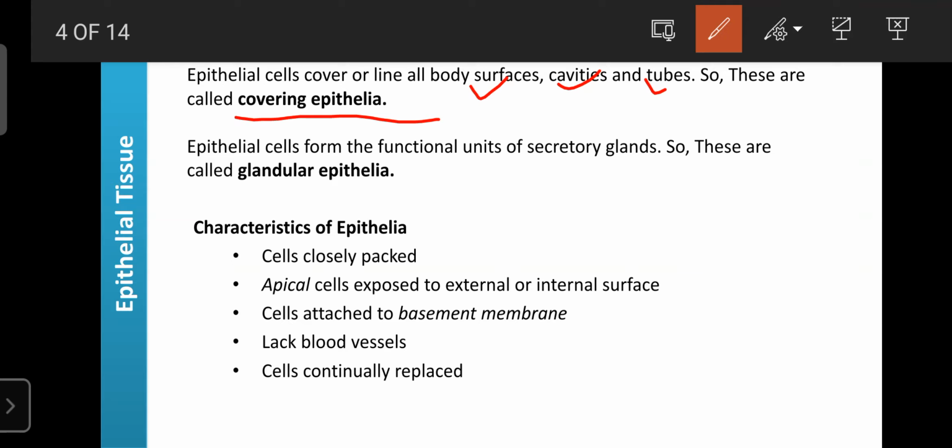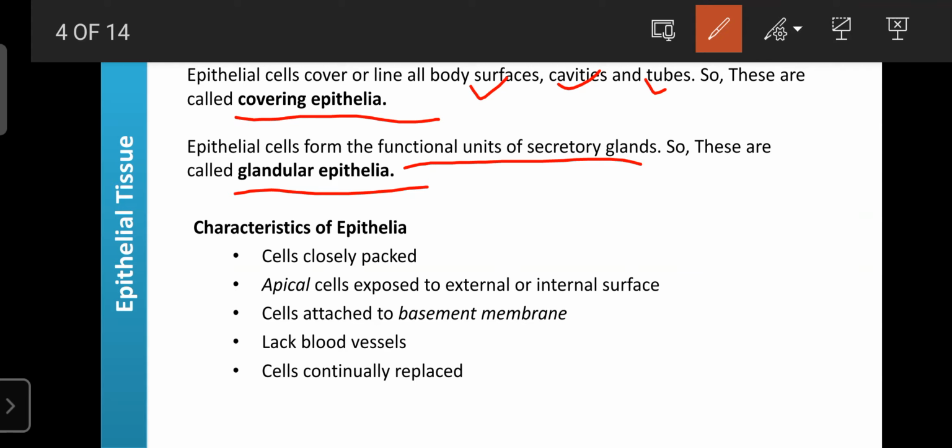Epithelial tissues are nothing but groups of cells having different shapes. And the epithelial tissues form the functional unit of secretory glands. Whatever glands are there, their secretions are made with the help of the epithelial tissue, which underlies the gland. Those epithelial cells are involved in the secretion of substances that were synthesized in the gland. That's why epithelial tissues are also known as glandular epithelia.